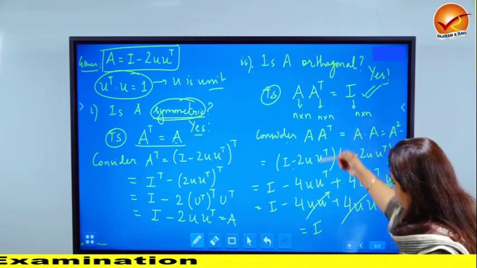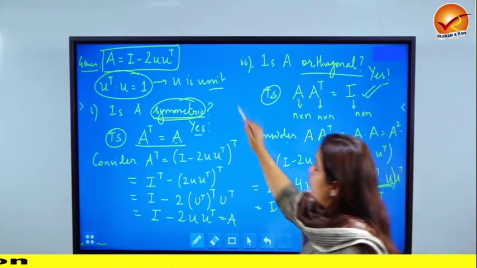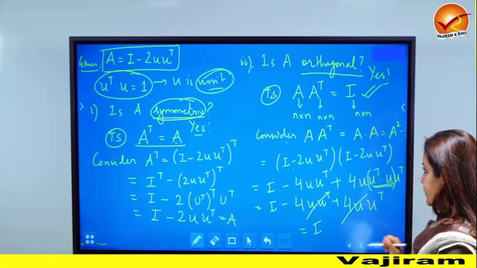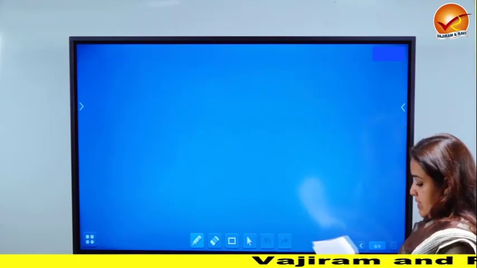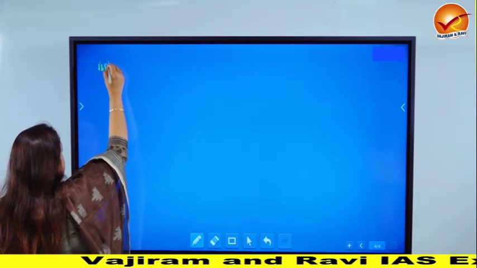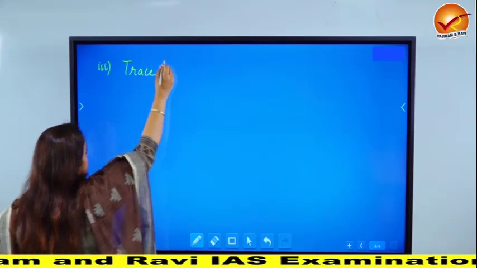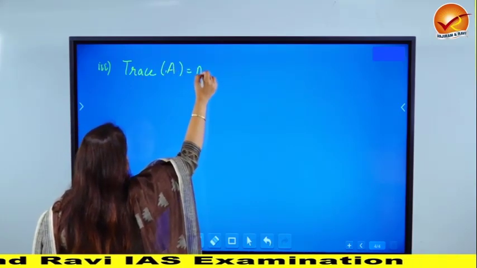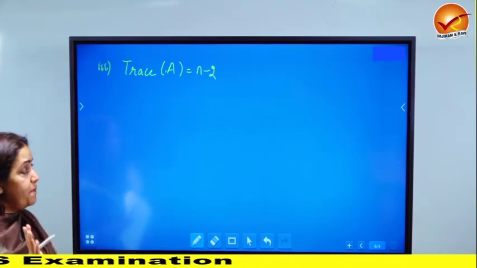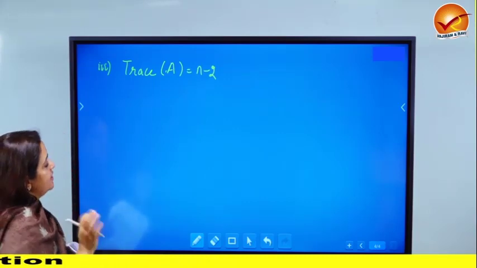So anyway, again, when you open up the steps, not so difficult, but crucial to know what is orthogonal, crucial to know what was the meaning of unit. So if you know the basics well enough, then this is okay to do. Okay, let's proceed. Now the third part. Again, the third part says, I'll just copy down the question, show that trace of A is n minus 2. Again, you can attempt this question only when you know the meaning of trace. So basics of matrices, once more it gets accentuated that basics of matrices is very, very crucial.